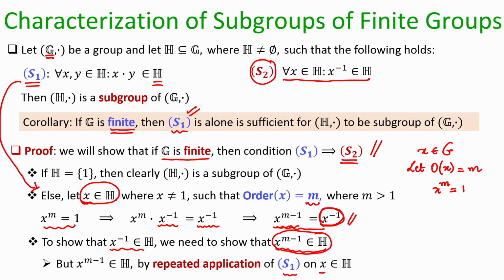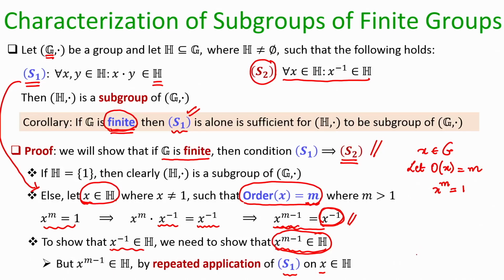Okay. So, now you might be wondering where exactly the fact that G is finite is used here. Well, the fact that G is finite is used when I use the fact that the order of x is m, because if G is infinite, then I can't say necessarily what exactly is the order of x, it may not be defined in the first place, right. So, that is why this proof holds only for the case when my group G is a finite group.